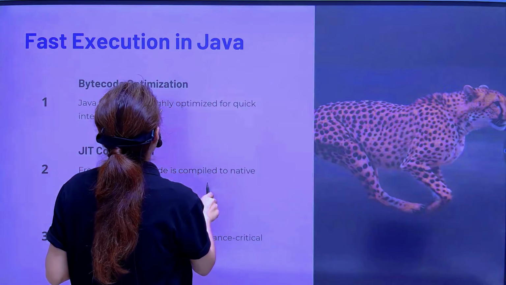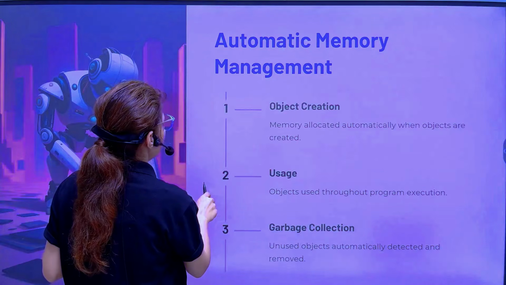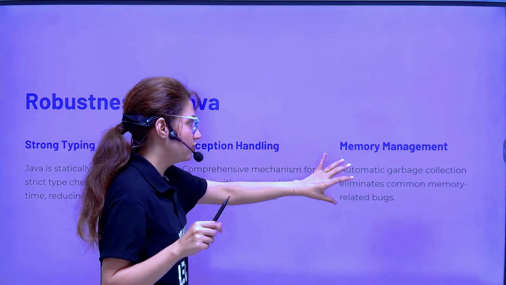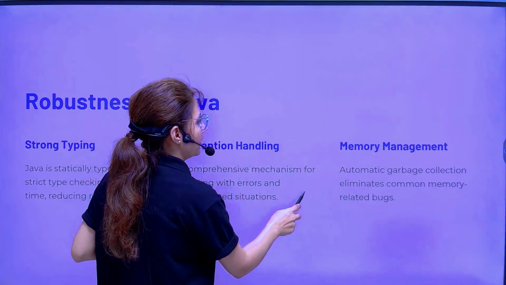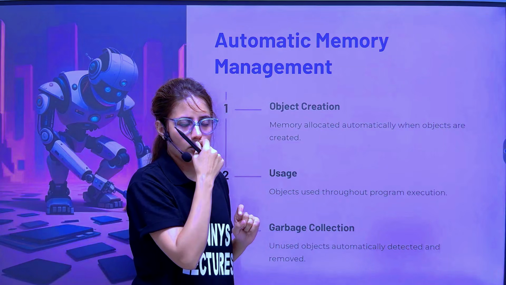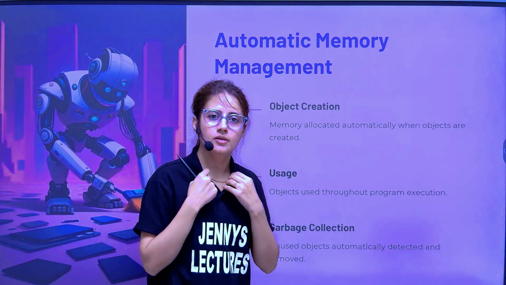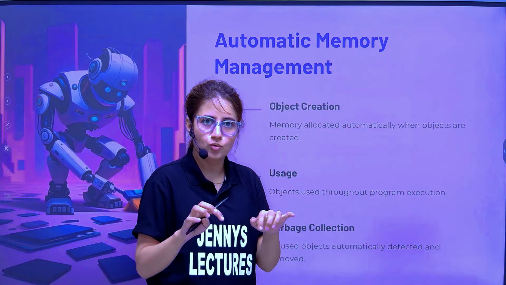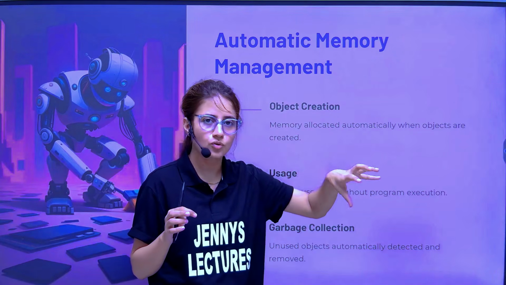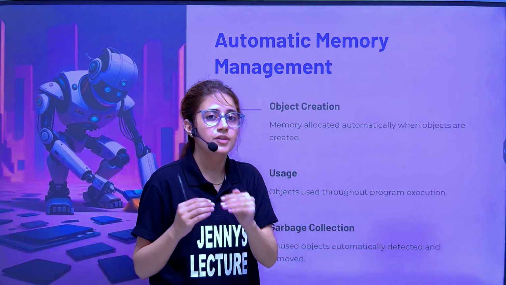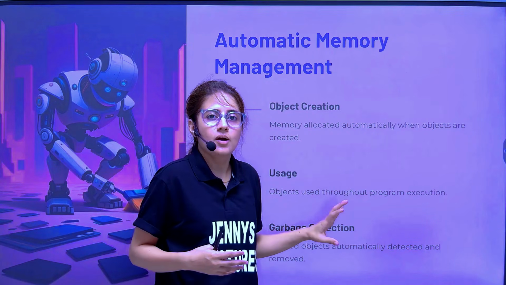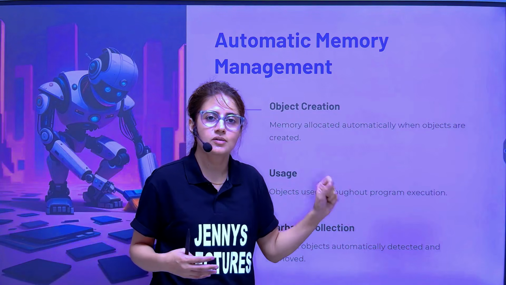Then next was multi-threading. We were discussing memory management and robustness in Java. In Java we have automatic memory management. What does this mean? In C or C++, you have to allot memory yourself. You have to write the code to allot memory for objects, and when the object is of no use, you have to deallocate that memory manually, free up that space. But Java does this automatically because of garbage collection.